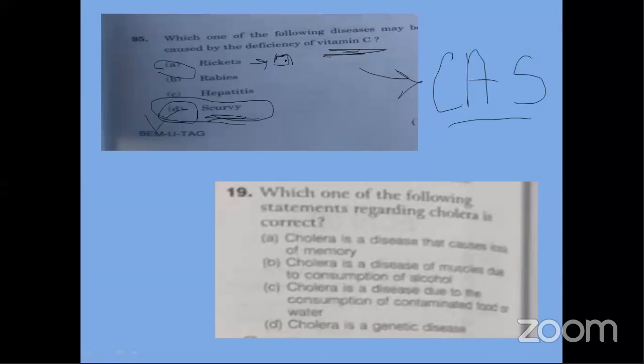What is the other name for D? Anyone knows the other name for vitamin D? Let's see who can answer this one.